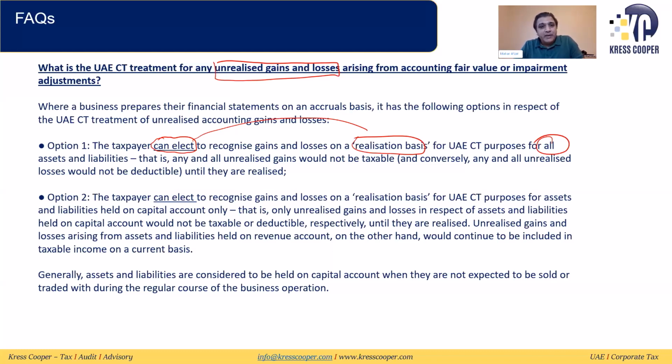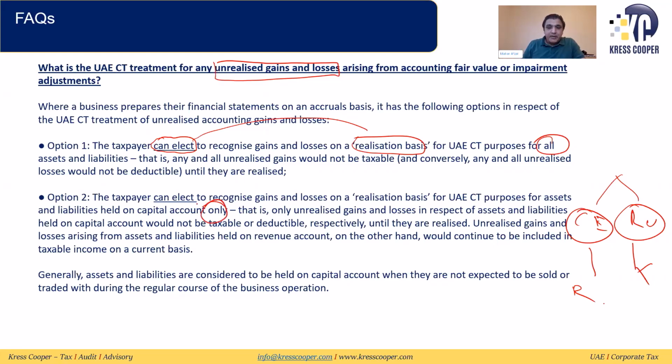Option number 2, the taxable person can split capital account and revenue account. For the capital account, they can opt to be taxed on a realization basis. For the revenue account, they cannot opt. So the taxpayer can elect to recognize gains and losses on a realization basis for UAE CT purposes for assets and liabilities held on the capital account only.